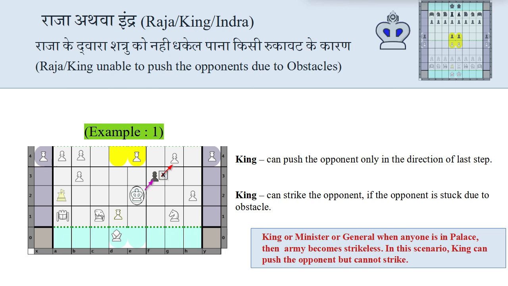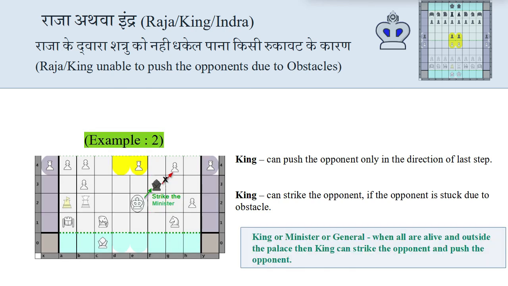So remember, if king or minister or general, anyone is in palace, then army becomes strikeless. In this condition, king can push the opponent but cannot strike because the minister or Arthashastri is in palace. Anyways, the king cannot even push the pawn because the pawn is obstructed.